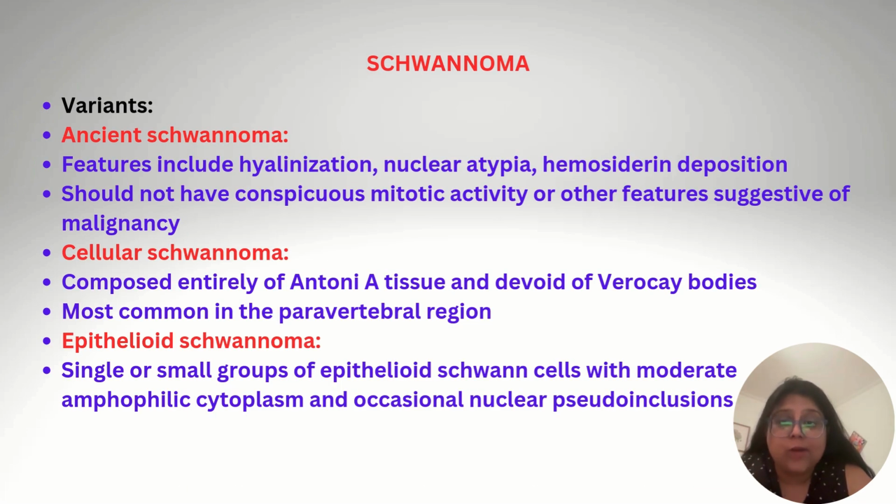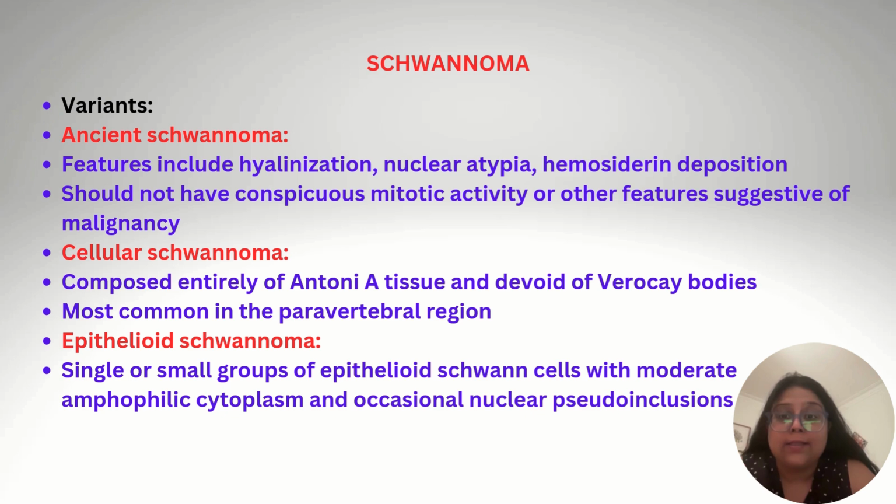Variants of schwannoma. There are three main variants of schwannoma: ancient schwannoma, cellular schwannoma, and epithelioid schwannoma. In ancient schwannoma, features include hyalinization, nuclear atypia, and hemosiderin deposition. It should not have conspicuous mitotic activity or other features suggestive of malignancy.